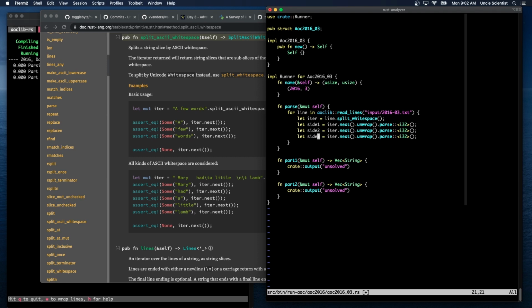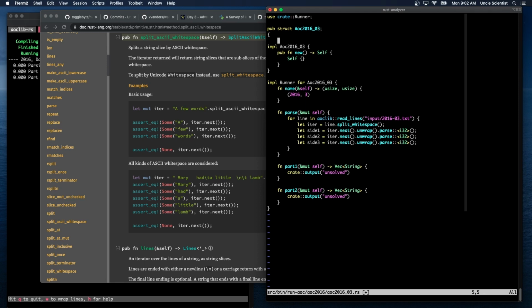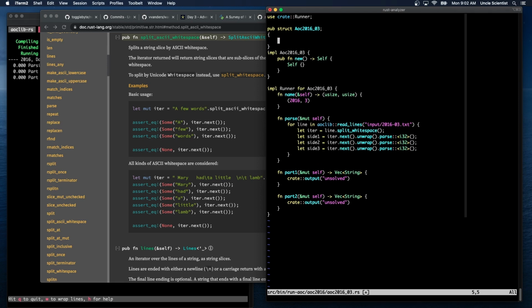And all we're trying to do is determine if we have valid triangles. But just for now, since this is just the parsing routine, we can make the list equal to a Vec of tuples, i32, i32, i32. And then we just say list Vec::new.